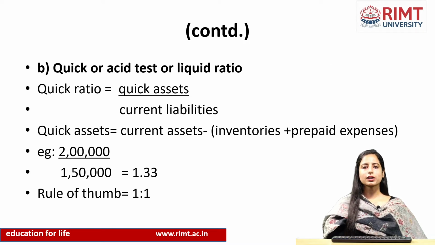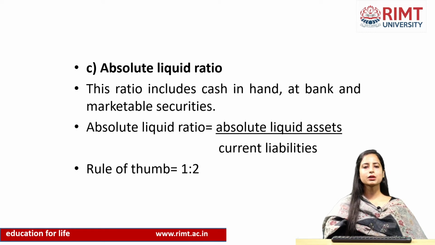Next comes the quick or acid test or liquid ratio. It is the relationship between quick assets and current liabilities, and quick assets is equal to current assets minus inventories plus prepaid expenses. And the rule of thumb for this ratio is 1:1. Next comes the absolute liquid ratio. This ratio includes cash in hand, cash at bank and marketable securities, and absolute liquid ratio is equal to absolute liquid assets divided by current liabilities, and the rule of thumb is 1:2.